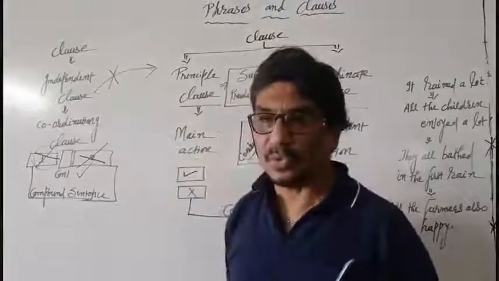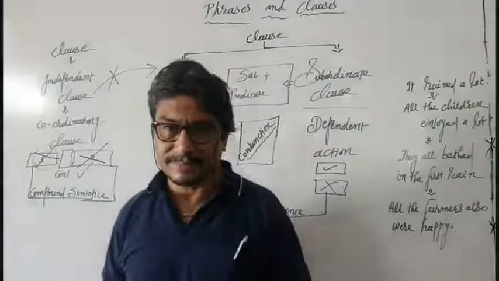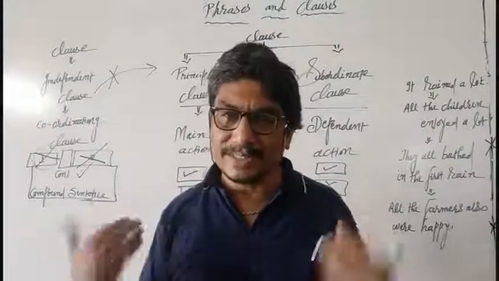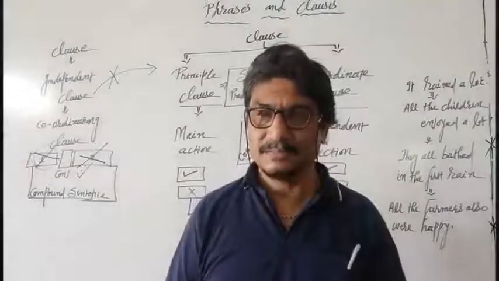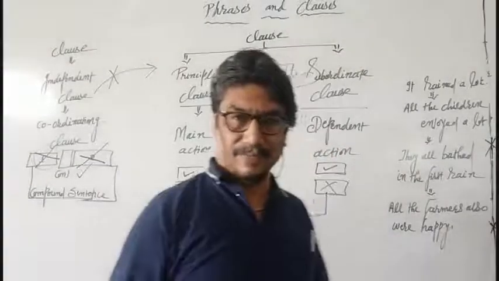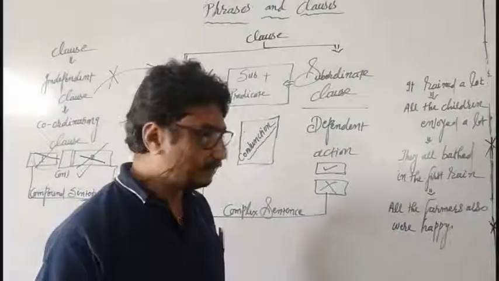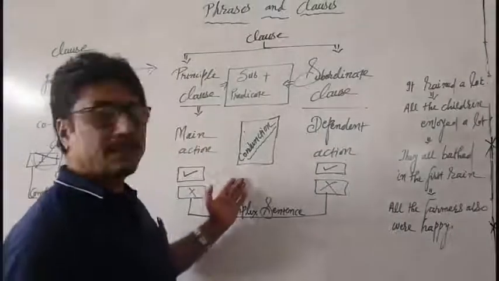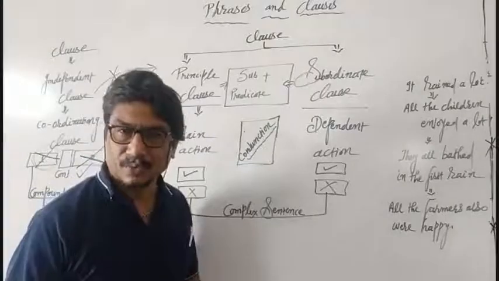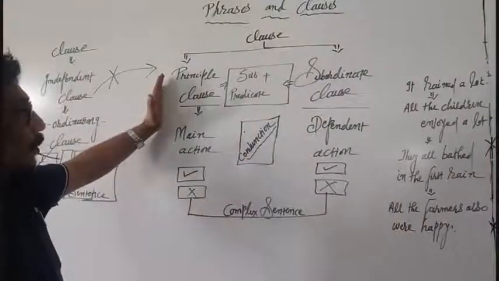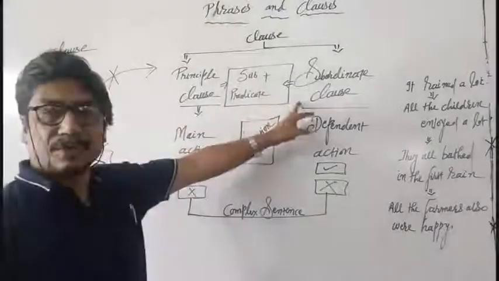Right now we are not going ahead with that concept. We are moving ahead with another concept, and that concept is another classification of clause. What is there? You see here, we'll come back here. What's given over here? There will be a principal clause and there will be a subordinate clause.